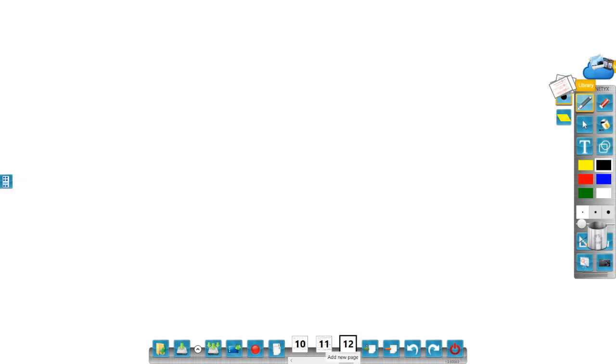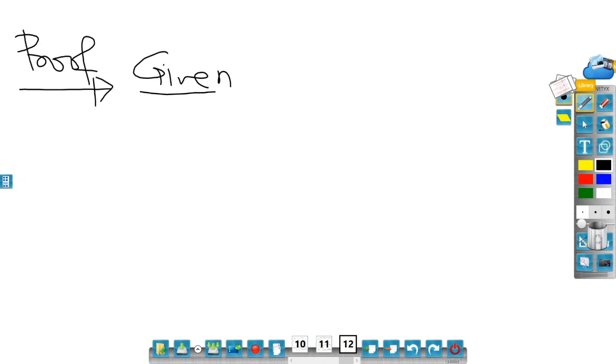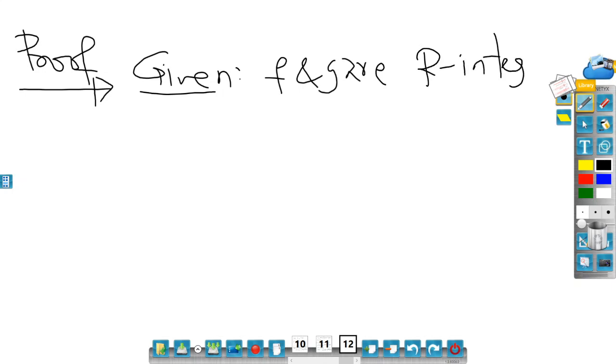So, proof. It's given that f and g are integrable on the closed interval a comma b.